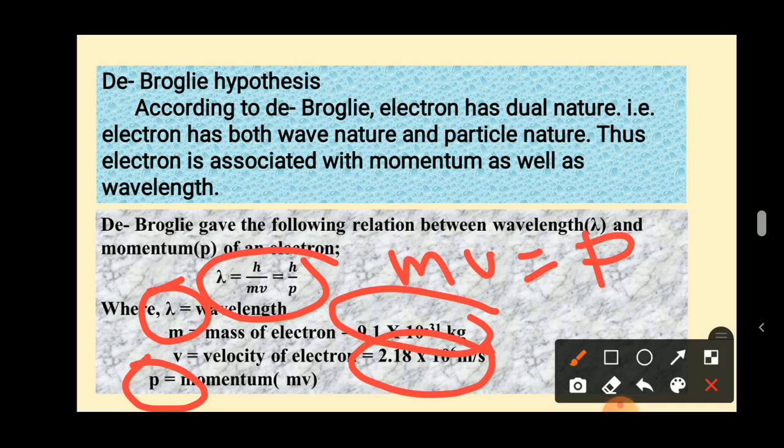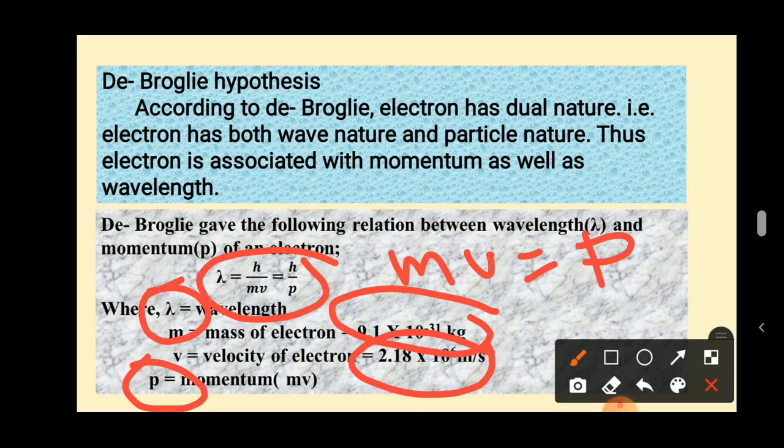De Broglie hypothesis. Hypothesis means it is just giving an idea, or he just gave a suggestion. What he suggested is that the electron has a dual nature, that is, it has both wave nature as well as particle nature. Since it has a wave nature as well as a particle nature, of course the electron is associated with the momentum as well as a wavelength.